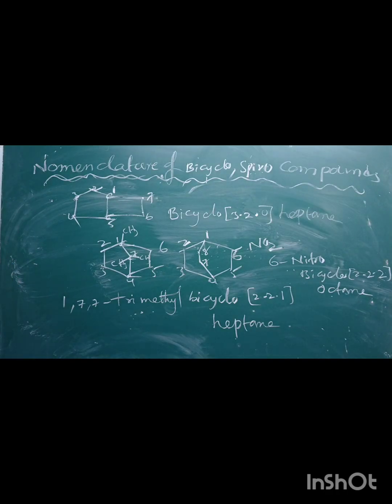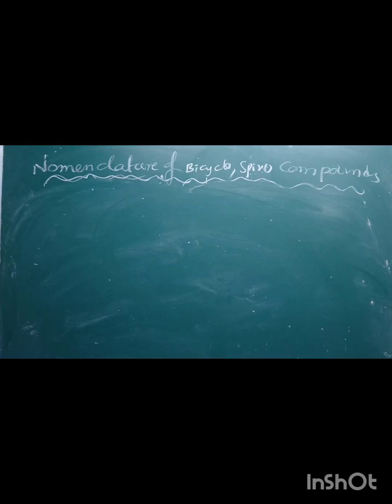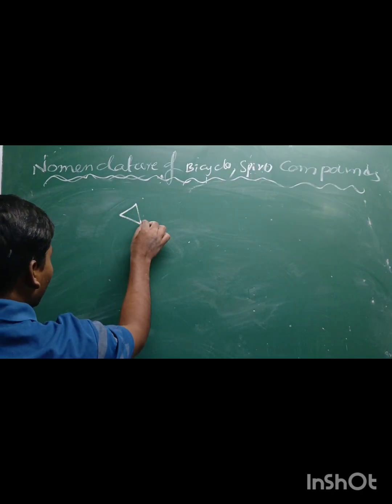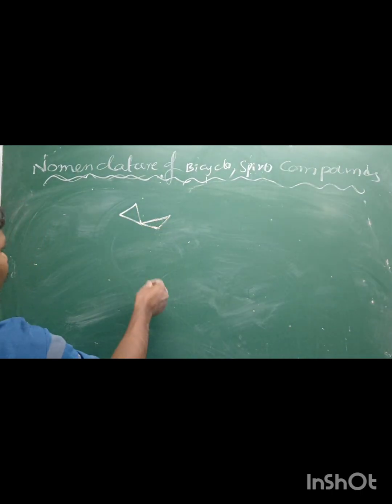So how do we give the nomenclature of spiro compounds? Now, how to name spiro compounds, you already know. This is called cyclopropane. It is also called cyclopropane.